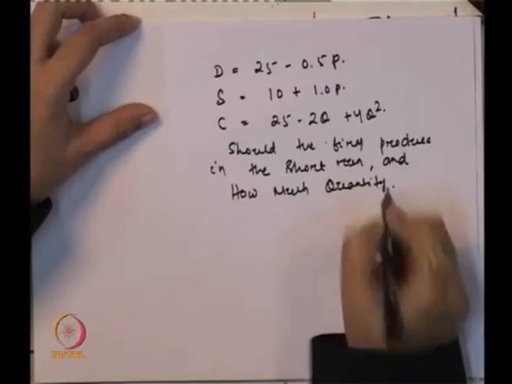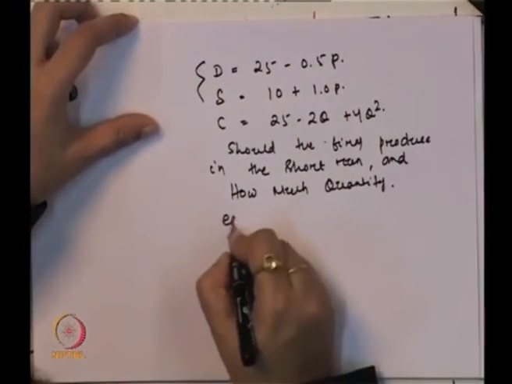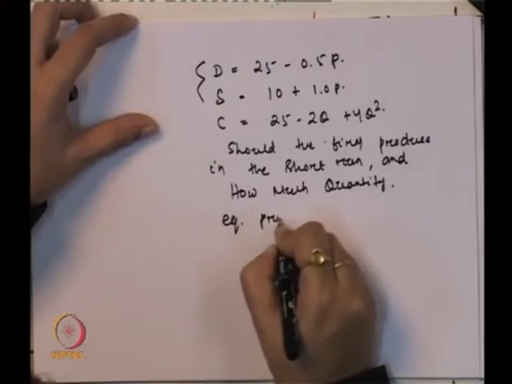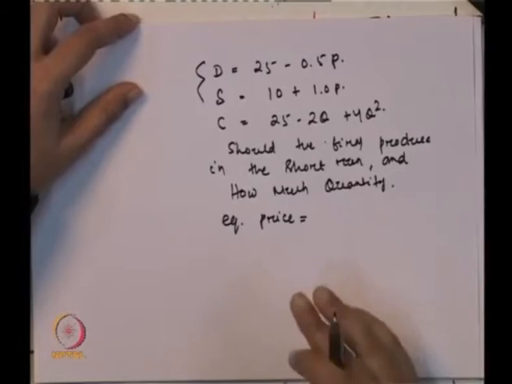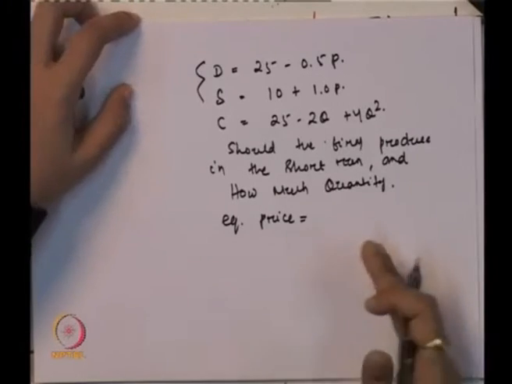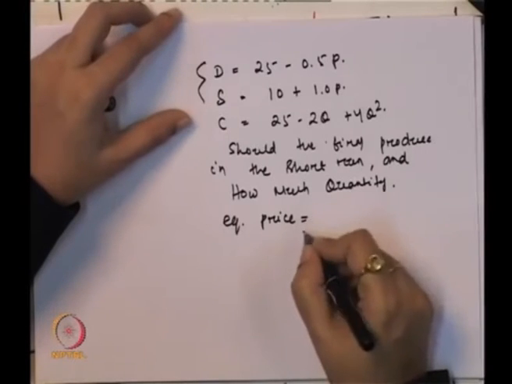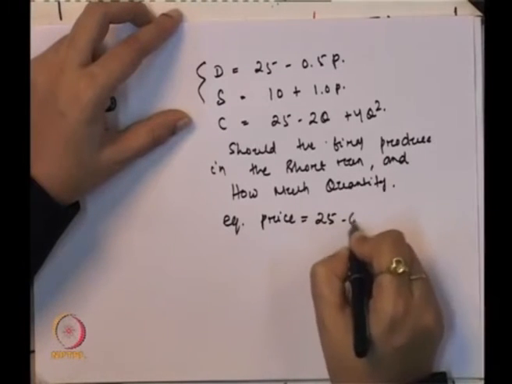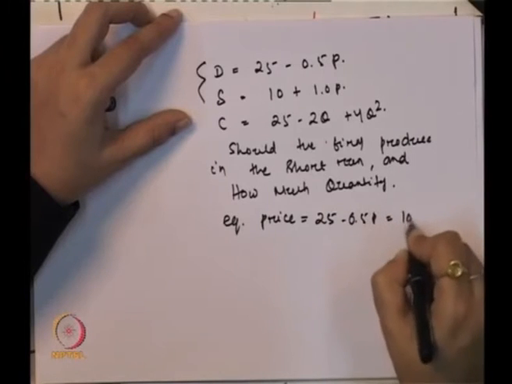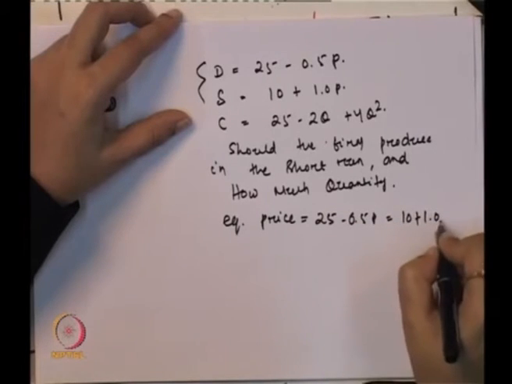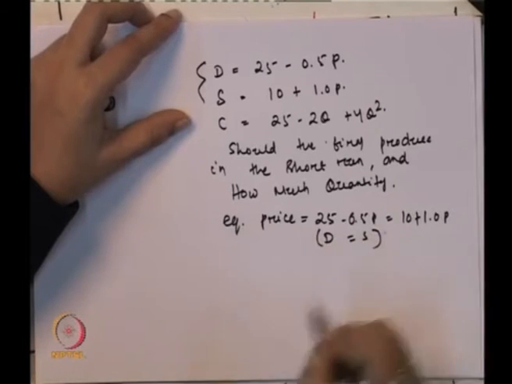Okay. Now from the demand and supply functions, we will try to find out the equilibrium price, or the market clearing price, where the sellers and buyers will sell and buy whatever they are interested in. So the demand curve is 25 minus 0.5P, and the supply curve is 10 plus 1.0P. So demand is equal to supply.